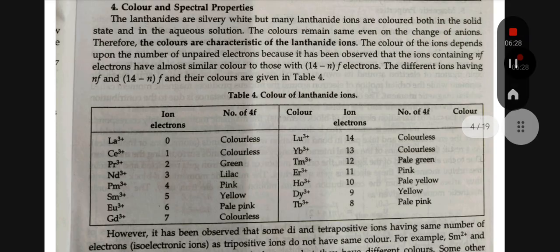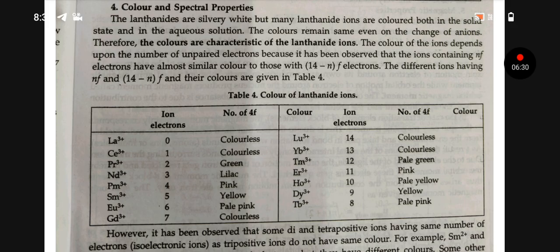Size and spectral properties. The lanthanides are silvery white, but many lanthanide ions are colored both in the solid state and in aqueous solution. The color remains the same even on the change of an ion. Therefore, the colors are characteristic of the lanthanide ion.